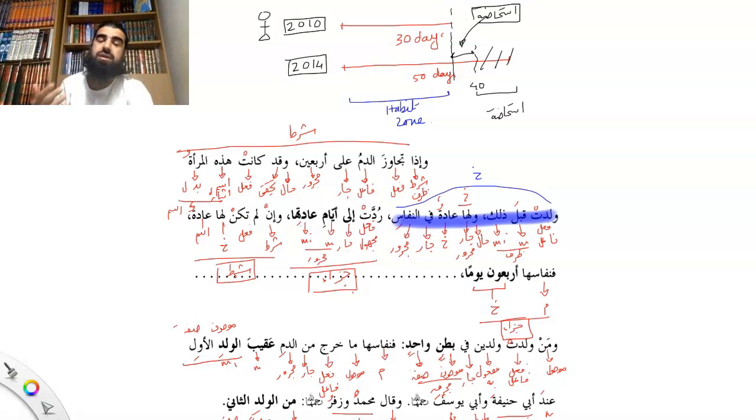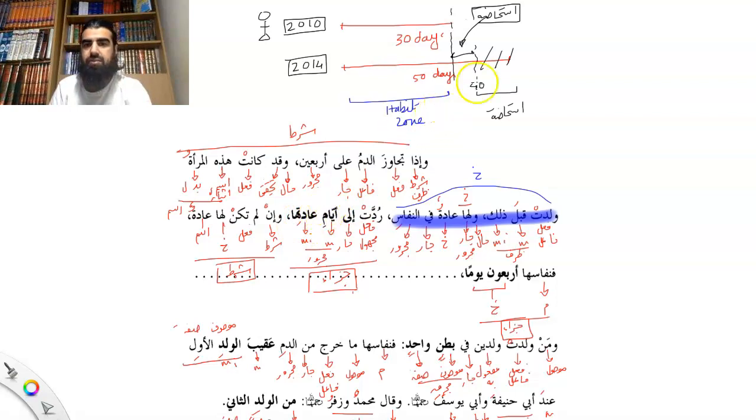Now she didn't know that, because after 30 days when the blood kept coming out, she thought to herself, maybe my ada is changing. Then when it reached 40, she realized, oh, it's a mistake, I should have treated it as istihada. But that's fine. Allah won't hold her to account for that. But that's basically the ruling.